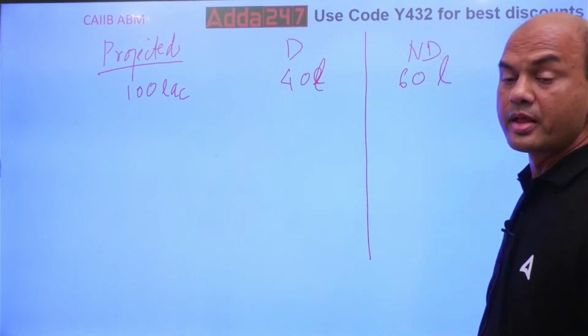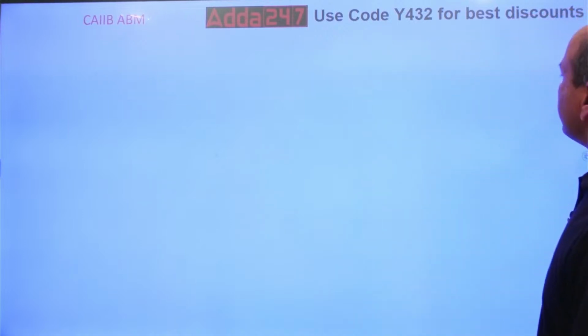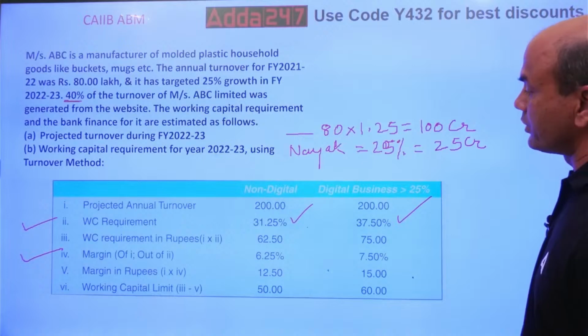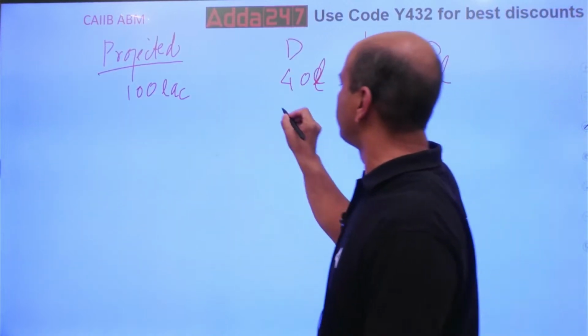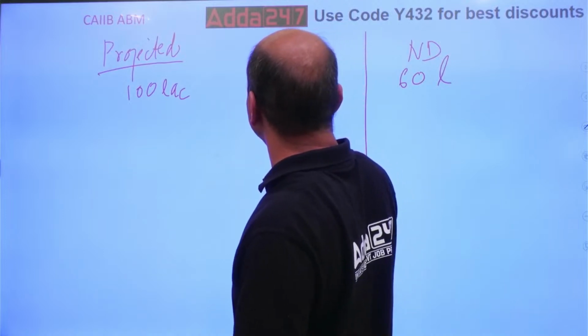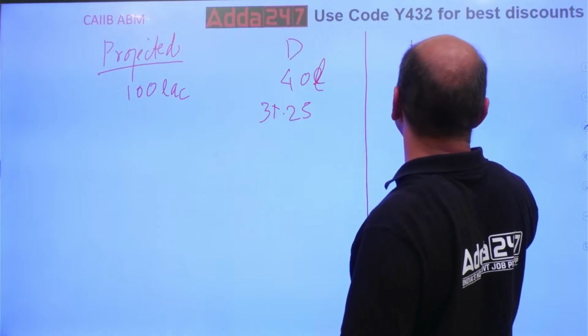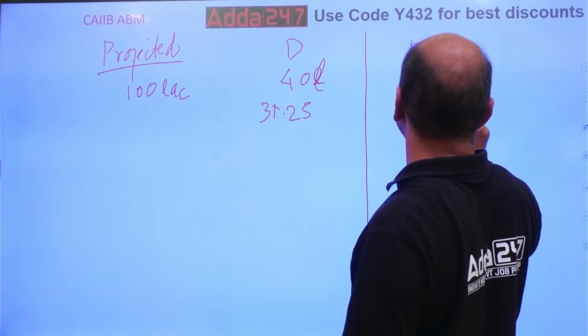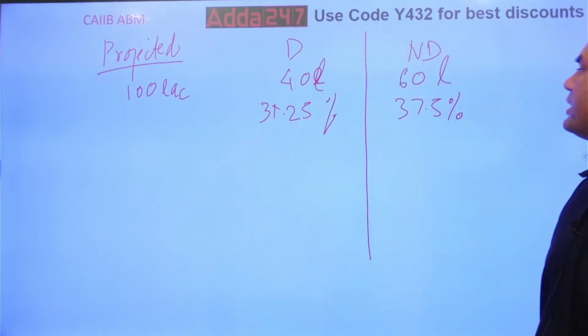Right? Now what were those percentages? 31.25 and 37.5%.